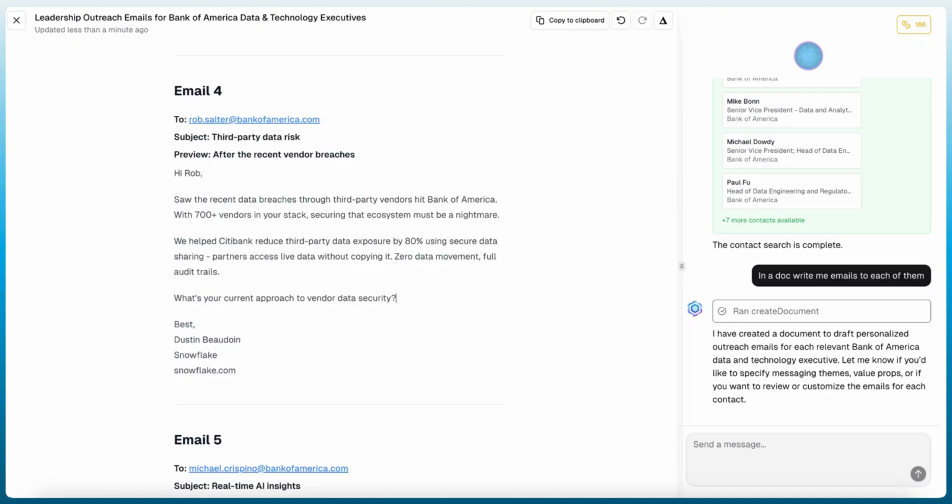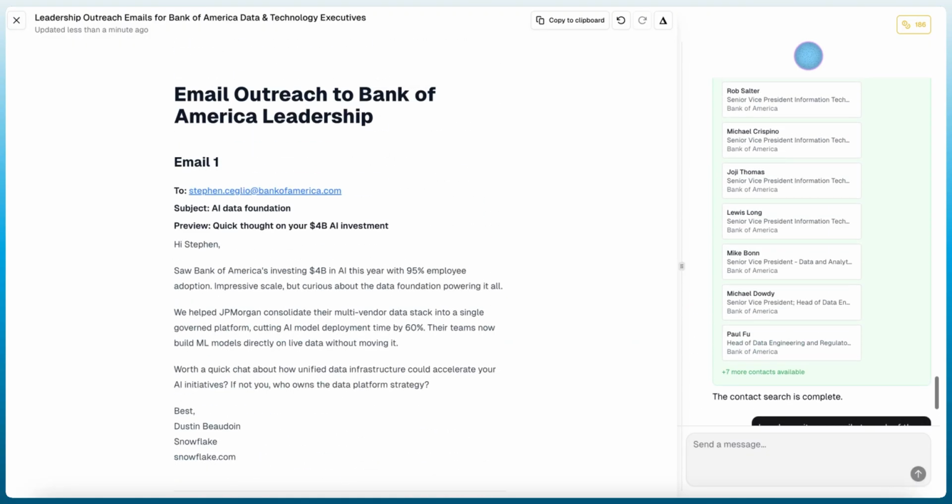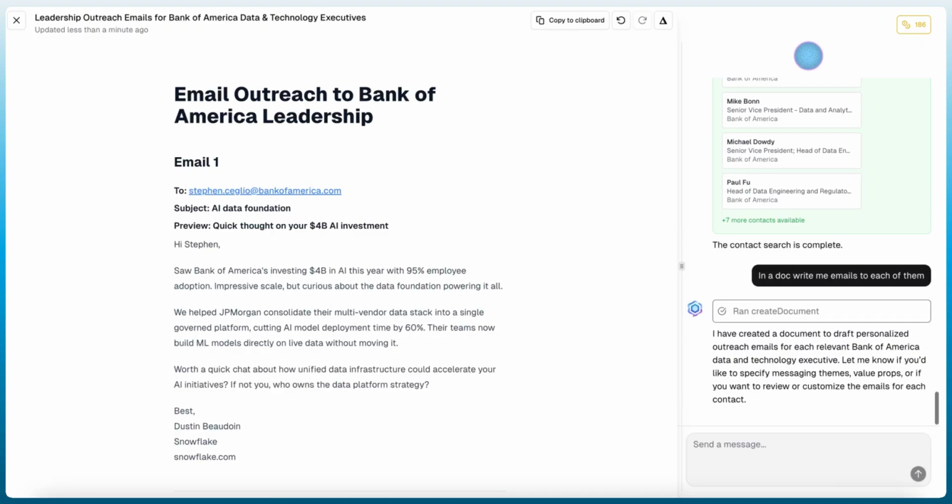So as you can see, we just went from summarizing a wealth of relevant research on what is a large account with a lot of information, to ultimately finding relevant contacts to reach out to and crafting hyper-personalized messaging, all very quickly in a matter of minutes. You can do the same thing within ChatAE for cold call scripts, LinkedIn DMs, or other account planning artifacts. But that's one really common flow that I wanted to show you within a few minutes here, and would love for you to give ChatAE a try and test it out on one of your accounts yourself.